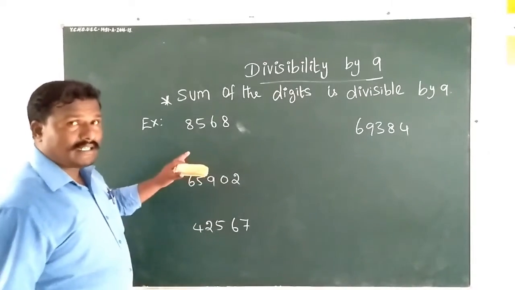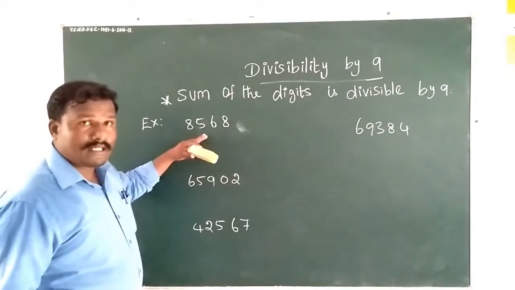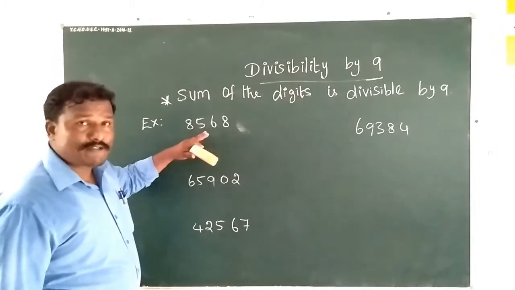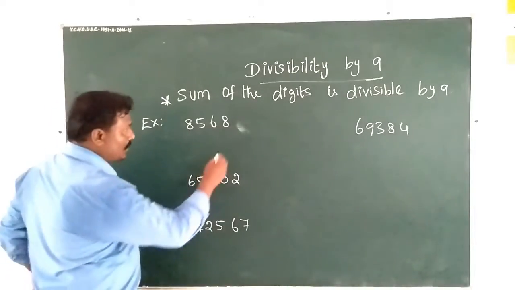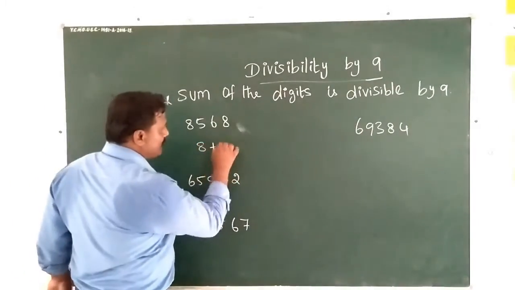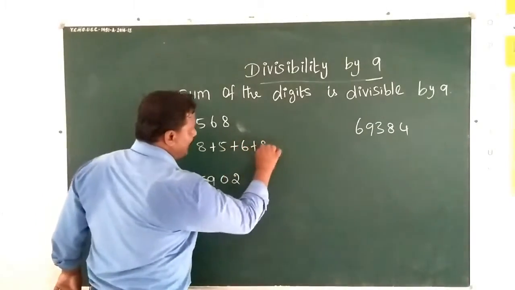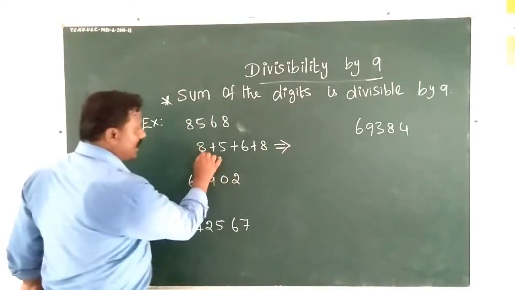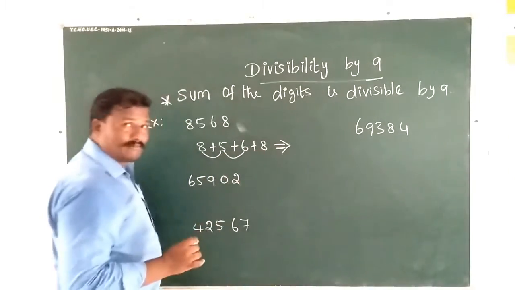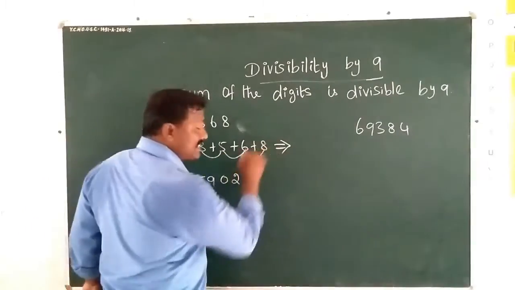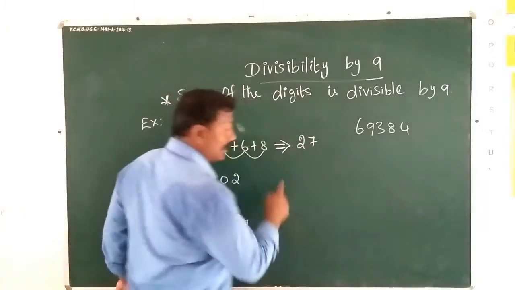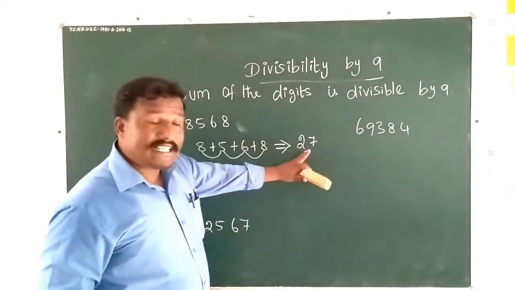Let me find out whether it is divisible by 9 or not. The sum of the digits: 8 plus 5 plus 6 plus 8. 8 plus 5 is 13, 13 plus 6 is 19, 19 plus 8 is 27. We want to check whether 27 is divisible by 9.